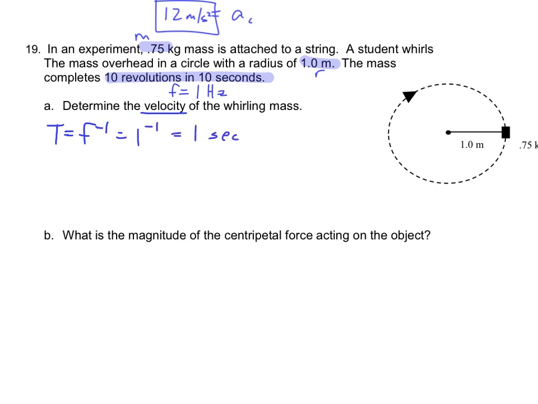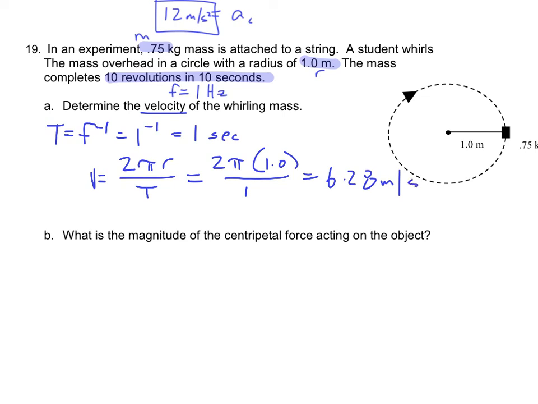Now I can solve for velocity using v equals 2 pi r divided by period. So 2 times pi times my radius of 1 meter, all divided by the period of 1 second, gives me 6.28 meters per second.